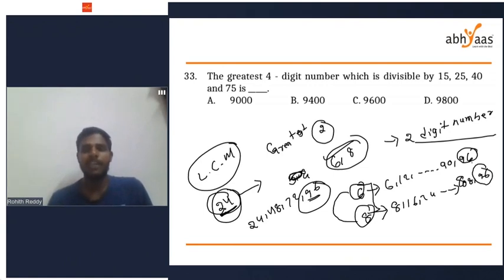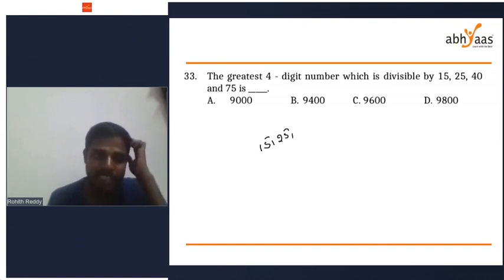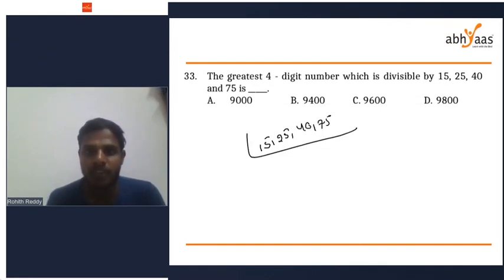If you take 15, 25, 40 and 75, you don't have to check each and every number, like 15 divisibles, 25 divisibles, 40 divisibles and 75 divisibles. Find the LCM of 15, 25, 40 and 75. What is the LCM of these? Bhavani says the answer is 9600. So I'm going to do it with 5 first.